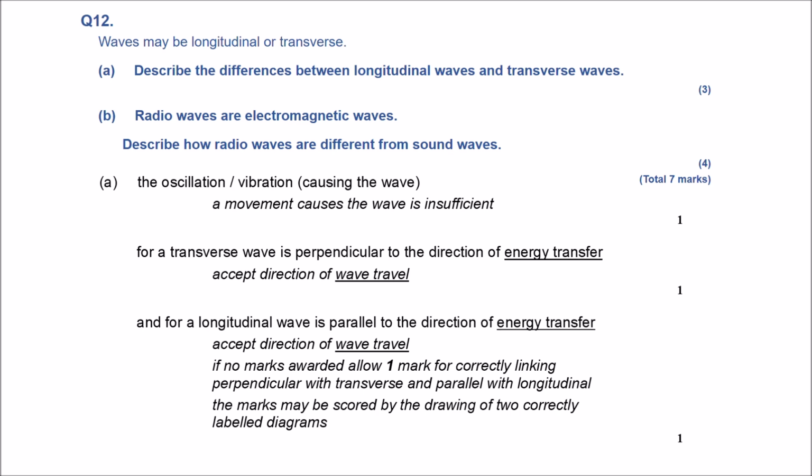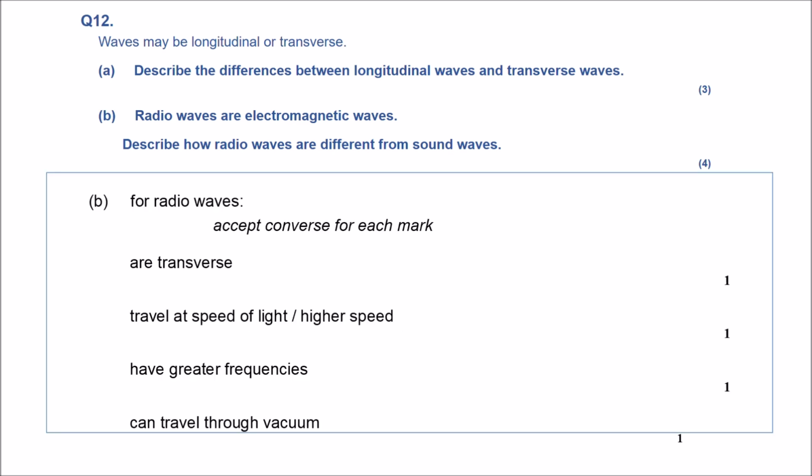Now radio waves and sound waves. Radio waves are transverse. They travel at the speed of light, have a greater frequency, and they can travel through a vacuum. These 3 are properties or features of transverse waves, or electromagnetic waves. So they all travel through a vacuum at the speed of light, and they're transverse. In this case, they have a greater frequency than the sound wave.